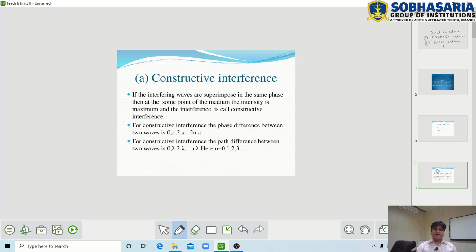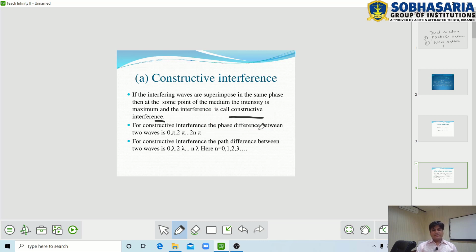Means when two or more waves having the same frequency and same amplitude are moving in the same direction, they are superimposed on each other. Therefore at some point of the medium the amplitude is maximum, so the intensity is also maximum. Therefore the interference is called constructive interference.